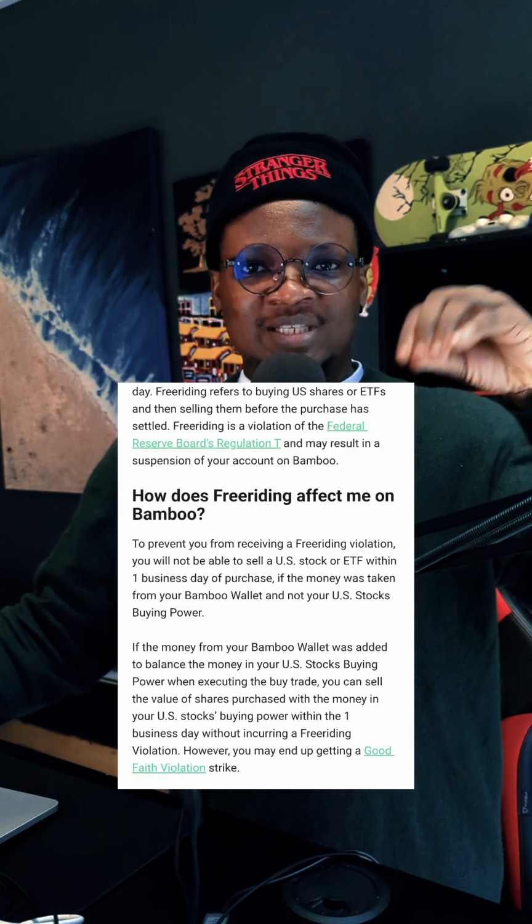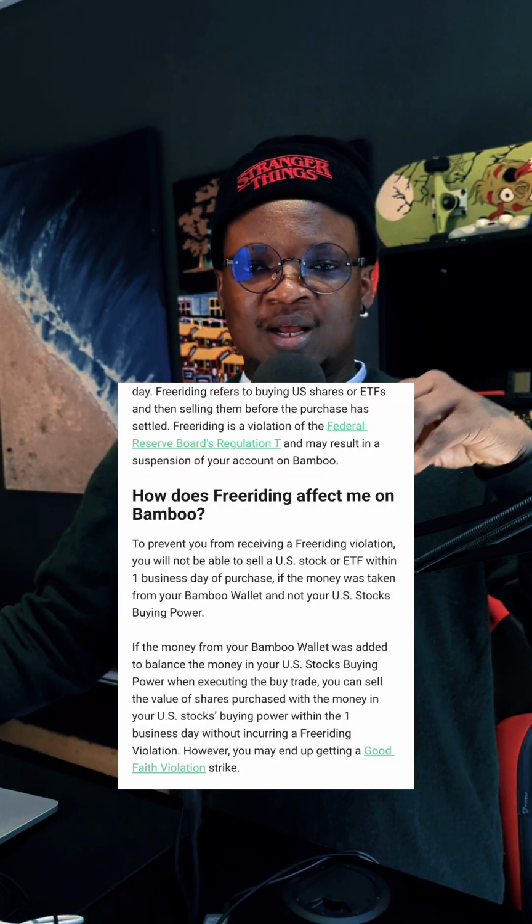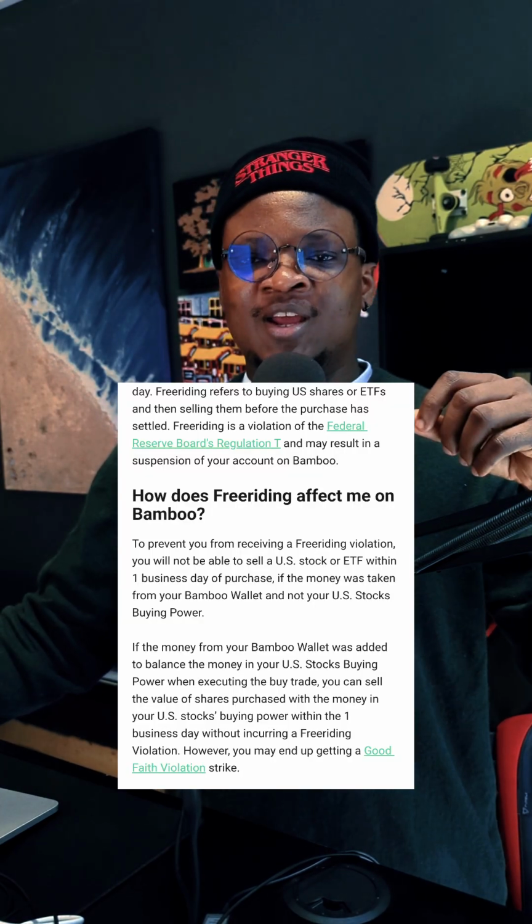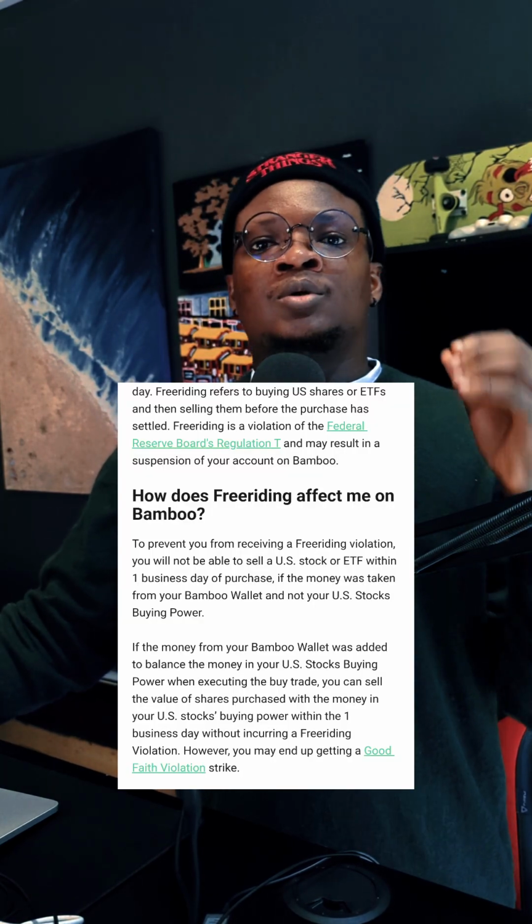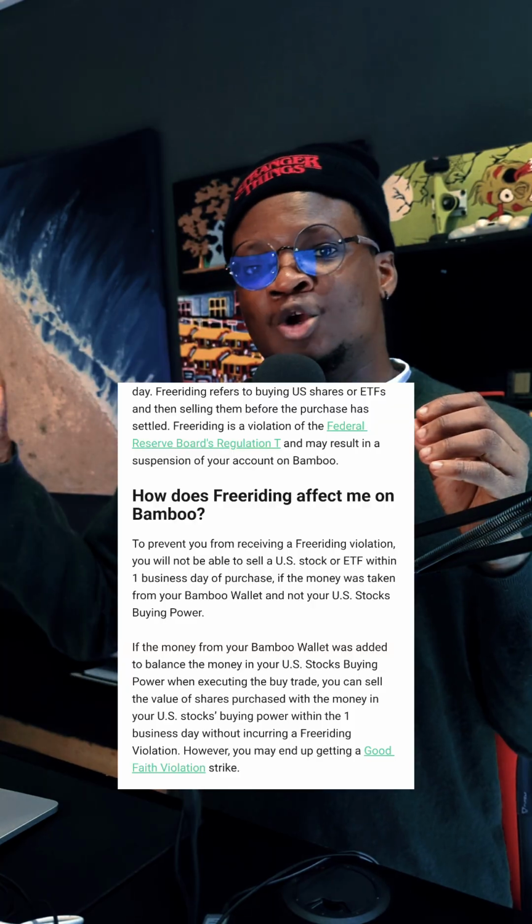The second one is free riding. Free riding happens when you deposit naira or dollars, doesn't matter, into your account today. You buy a stock and then a few hours later you want to sell the same stock that you just bought today from the money you deposited today. It's not allowed, right? The best thing to do would be to use the money in your buying power.